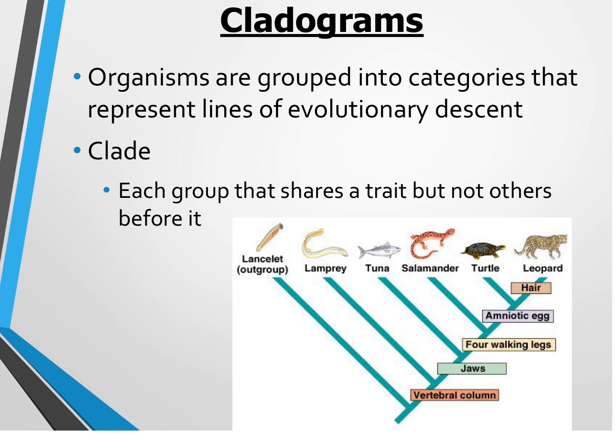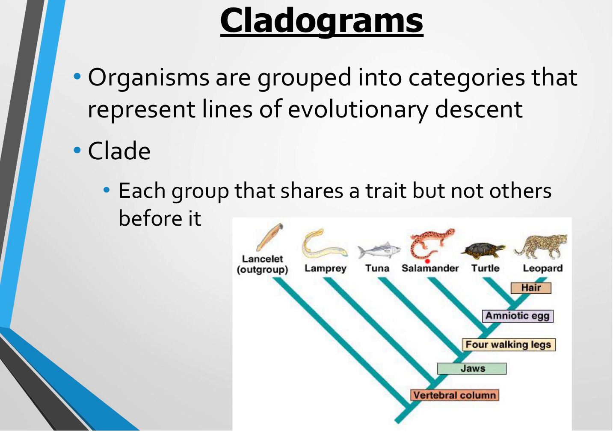And so if you look at this diagram, we can see that the closer they are together on the cladogram, the more similar and more related they are. Okay. So if we look at the lamprey and the leopard, the only thing they share in common is they have the vertebral column. Okay. Then if we look at the tuna, well, the tuna is a little bit more related because it has the vertebral column and jaws. So that's what it shares in common with the leopard.